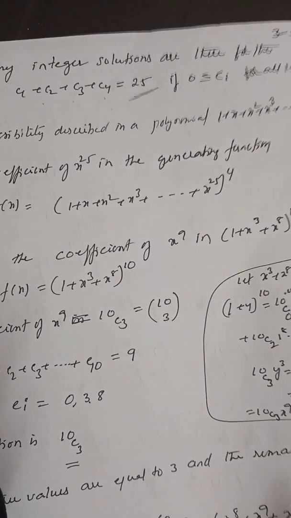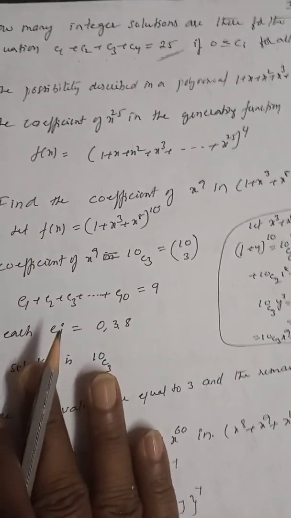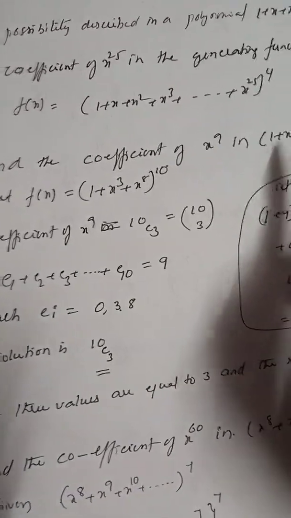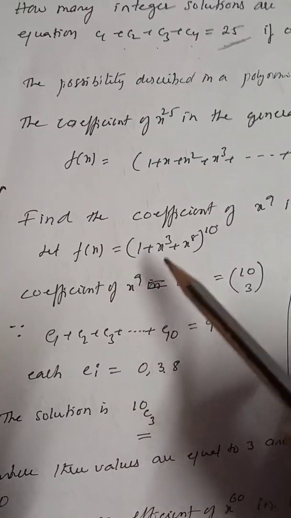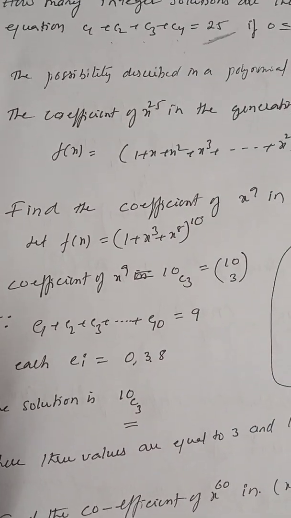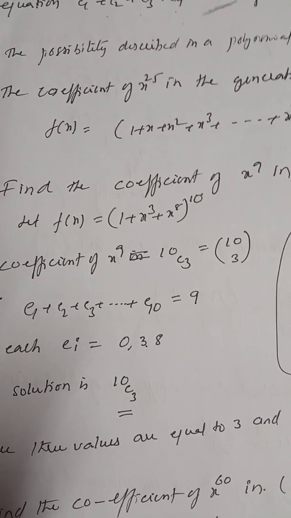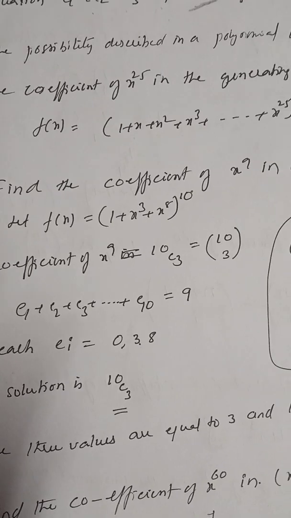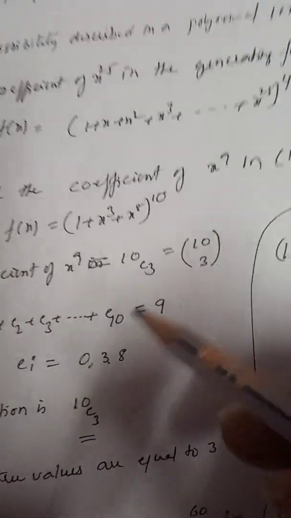Next one, find the coefficient of x power 9 in 1 plus x cube plus x to the power of 8 whole to the power of 10. Here we are denoting the given expression by f of x. Let f of x is equal to 1 plus x cube plus x to the power of 8 whole to the power of 10. Now we have to find the coefficient of x power 9, right? Simply this is the hint.